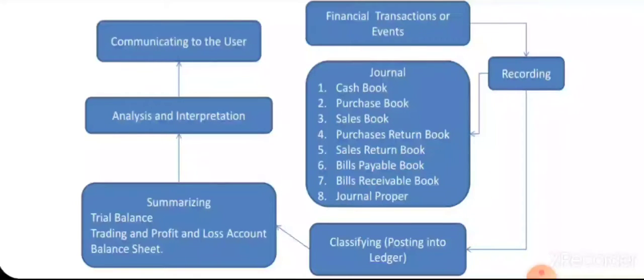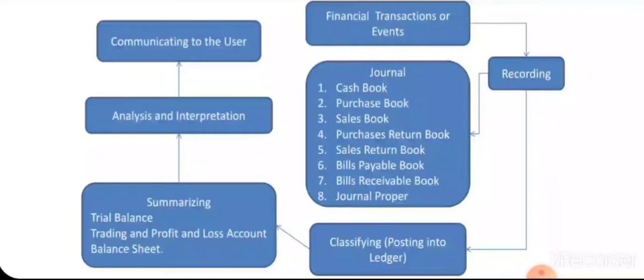Bills payable, which have to be paid, and bills receivable, which are the payments that have to be received, and the journal proper. These are some of the subsidiary books in which the primary entry is made.